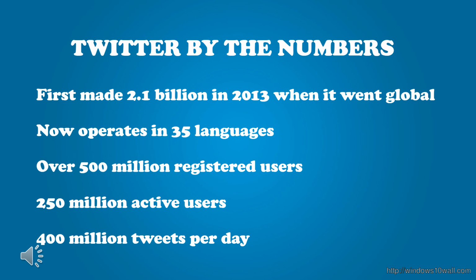Let's have a look at some interesting facts of Twitter. It first made 2.1 billion in 2013 when it went global. It now operates in 35 languages. It has over 500 million registered users with 250 million active users. There are around 400 million tweets per day.